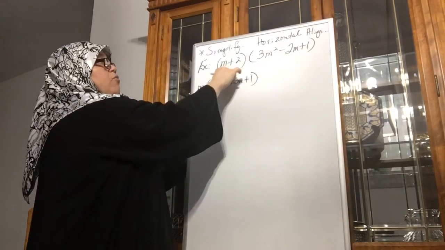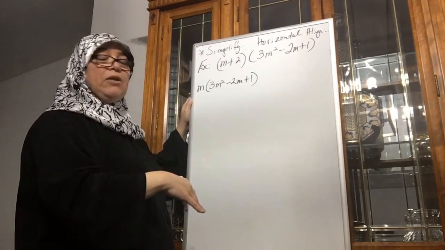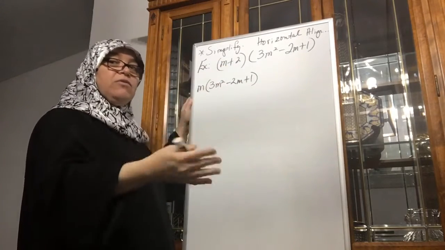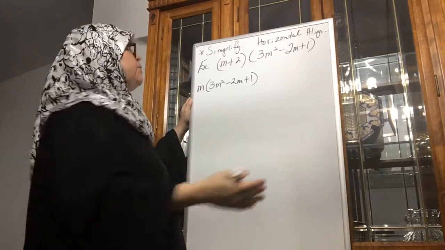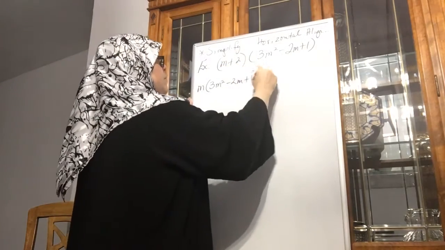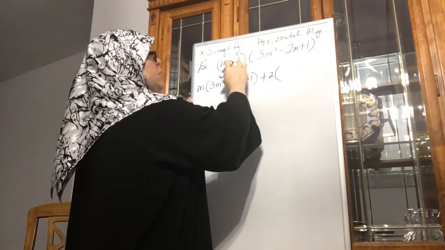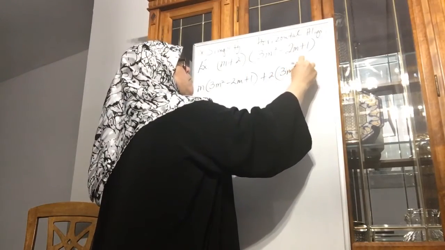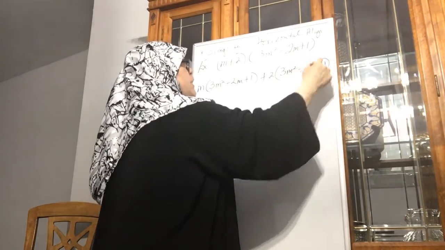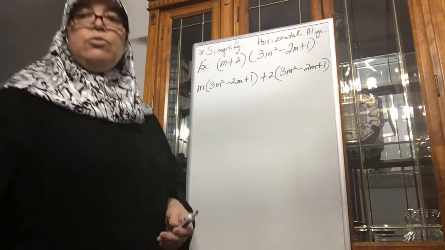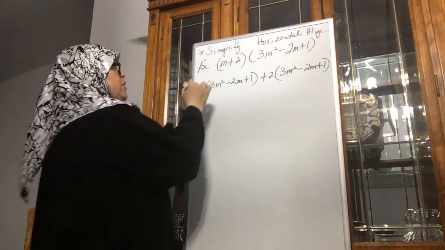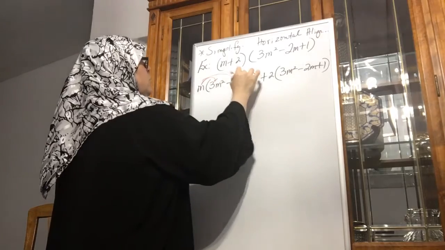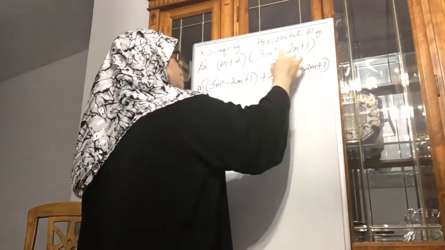Now keep track of what's in the second term inside the binomial. It says plus 2. If it says negative or minus 2 or minus 4 or what have you, keep track of that minus. So it says plus 2 here. And then you're going to multiply that to everything inside the trinomial. So 3m squared minus 2m plus 1. And what you need to do with horizontal alignment is basically do the distributive property to every single term, okay?